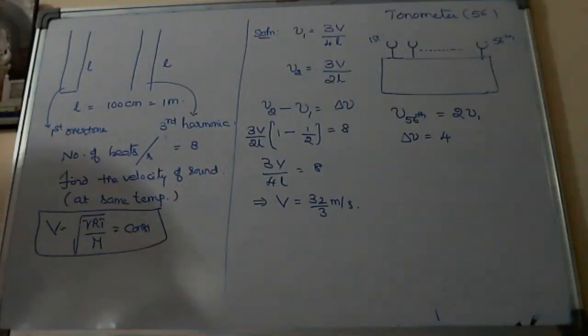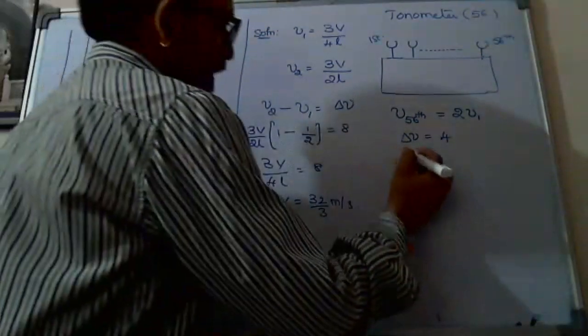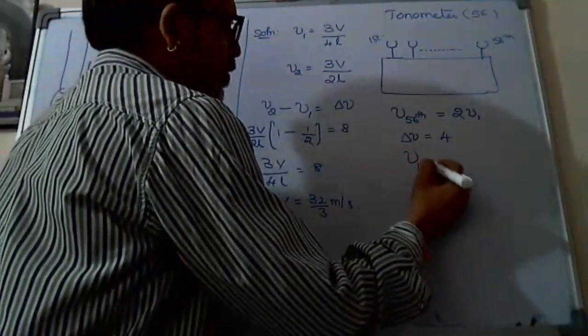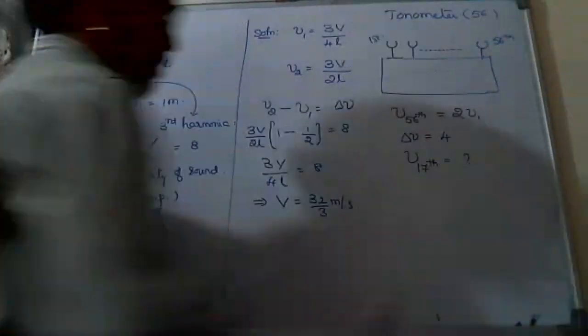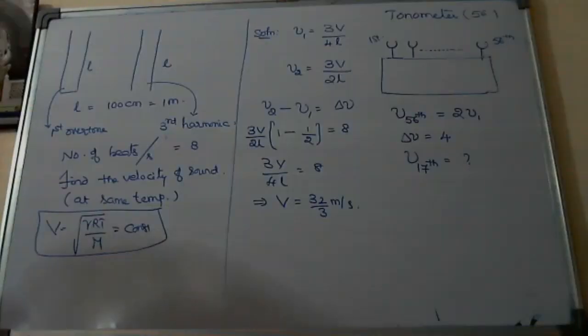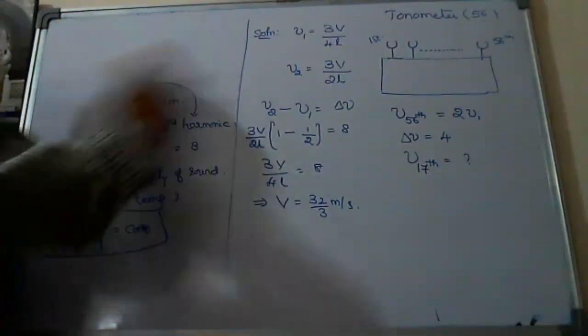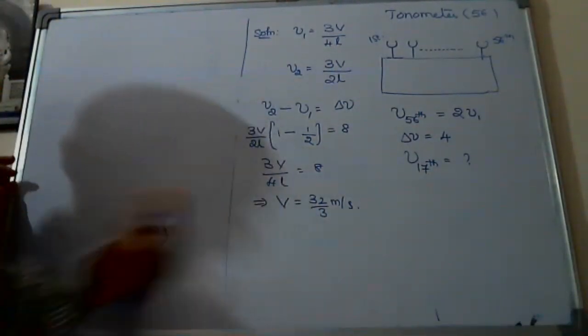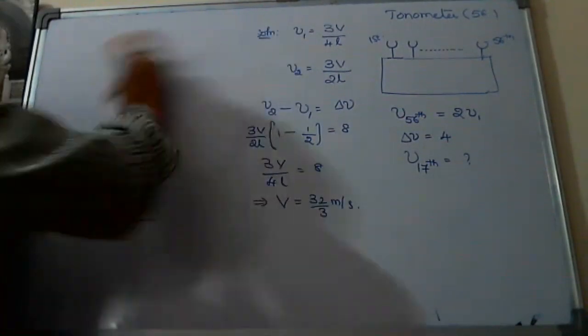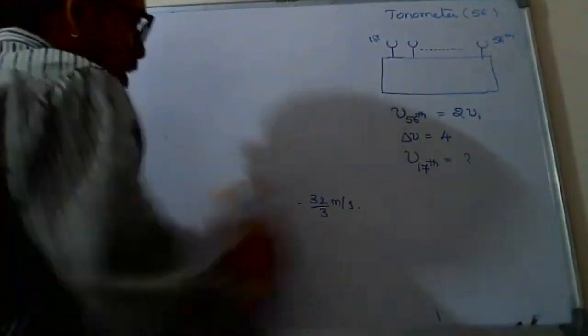Then find out the frequency of the 17th tuning fork. Okay, then how to solve this problem, sir? Then look at here now.